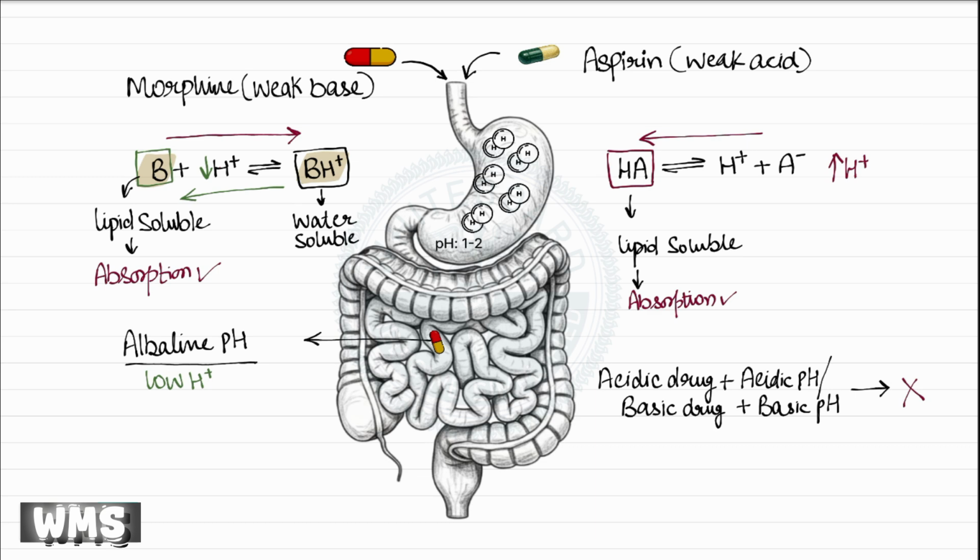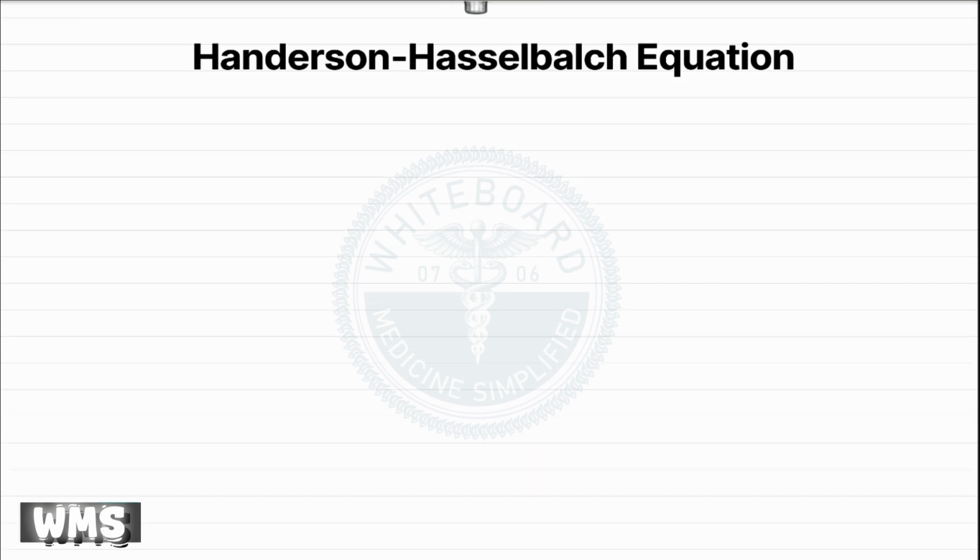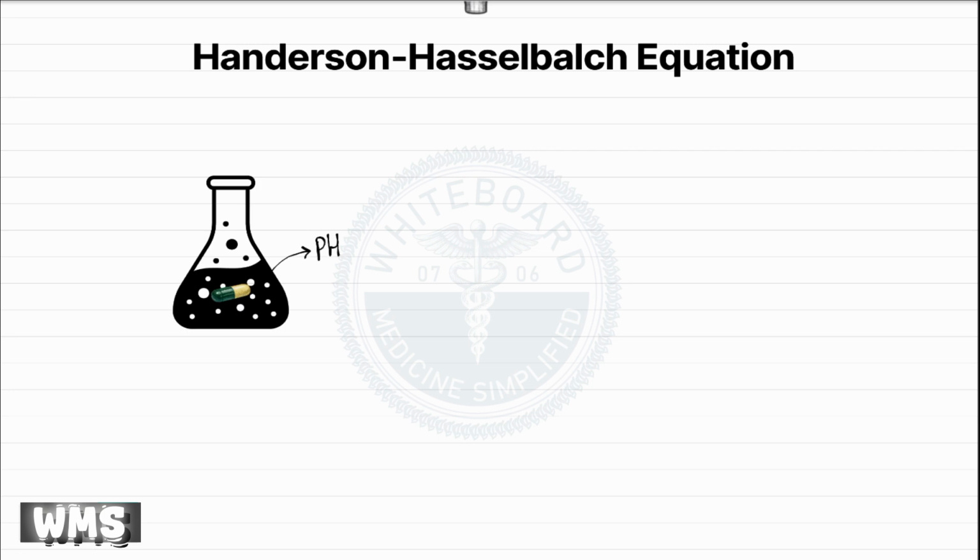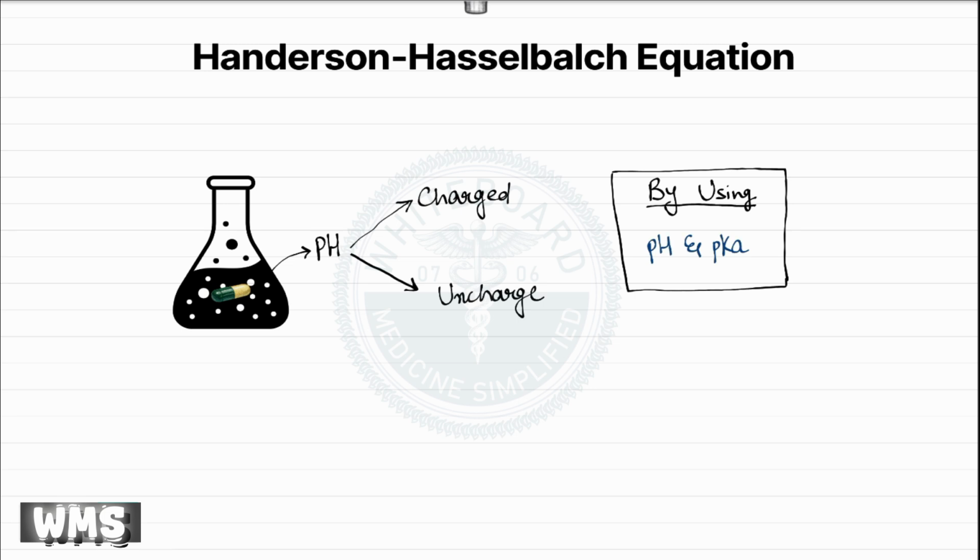The Henderson-Hasselbalch equation is nothing more than a mathematical representation of the concept that we have already understood till now. Up to this point, we have learned that a weak acidic drug remains uncharged in an acidic environment and remains charged in a basic environment. The opposite is true for a weak basic drug. The Henderson-Hasselbalch equation allows us to quantitatively predict, in a given environment or for any given pH, whether a drug will exist mainly in its charged or uncharged form by using pH and pKa.